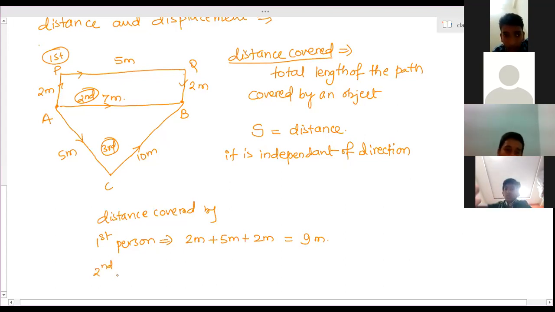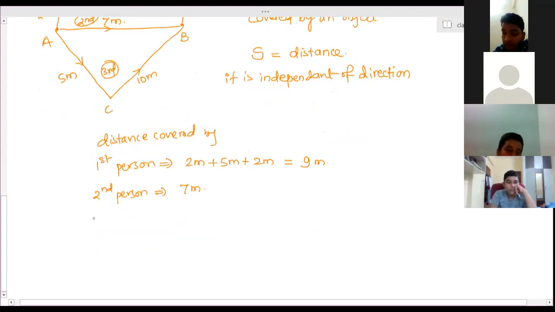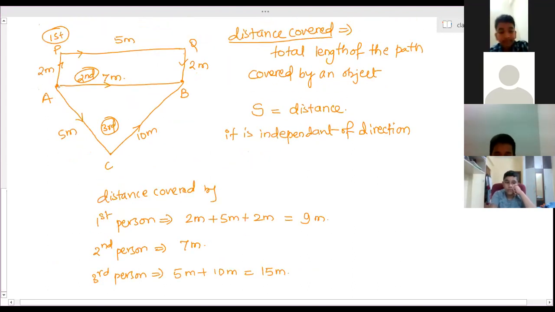Second person, 7 meters, directly 7 meters, nothing is added in that. And the third person, 15 meters: 5 meters plus 10 meters equals 15 meters. So all of them have moved from A to B only, but different people have taken different paths, so everyone's distance covered is different.